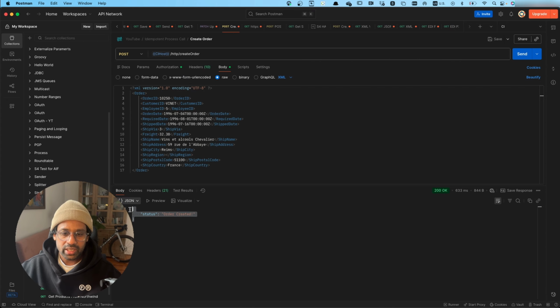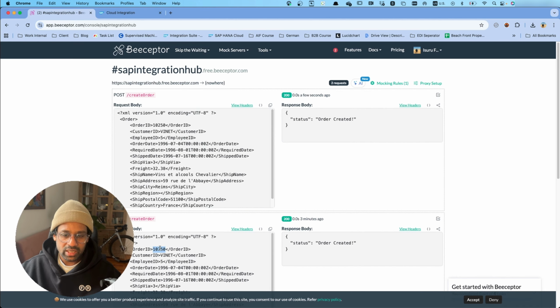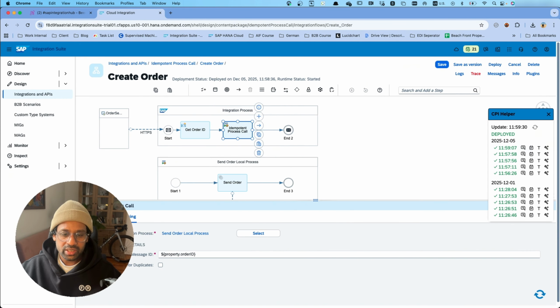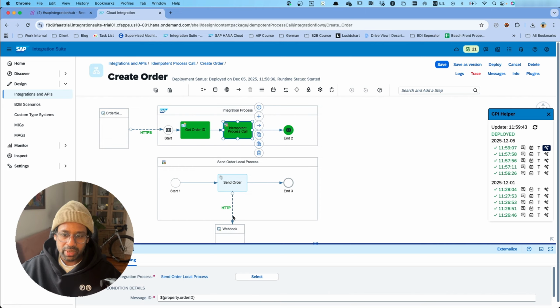Now it says again, it has gone to the receiver and the receiver has acknowledged it back saying order was created. Now if you go to the receiver, you can notice it has received these duplicates. That is because we deactivated this skip process call for duplicates. And if you go to the last message, you will notice that even though it's a duplicate message, the local integration process has been triggered, which sends the message to the receiver.